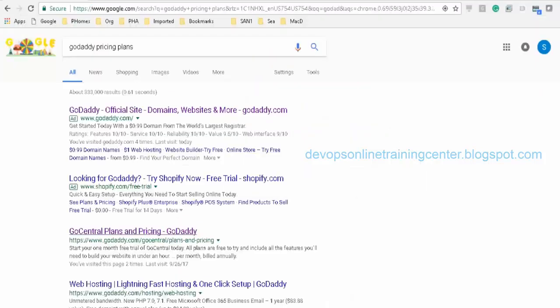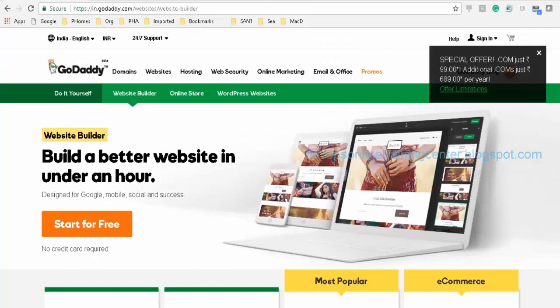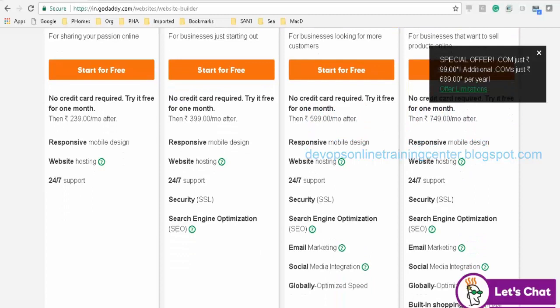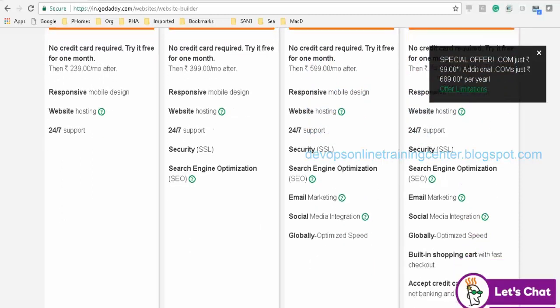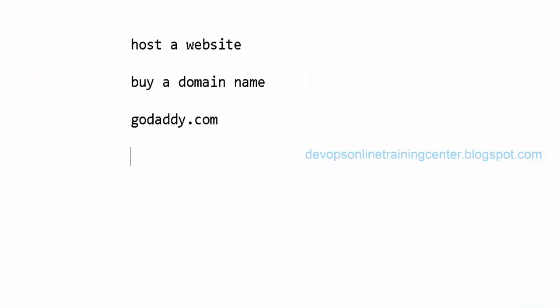GoDaddy pricing and plans. There are some different options. Let us say I want to host a website which hosts video games, and people will be downloading video games from that website.